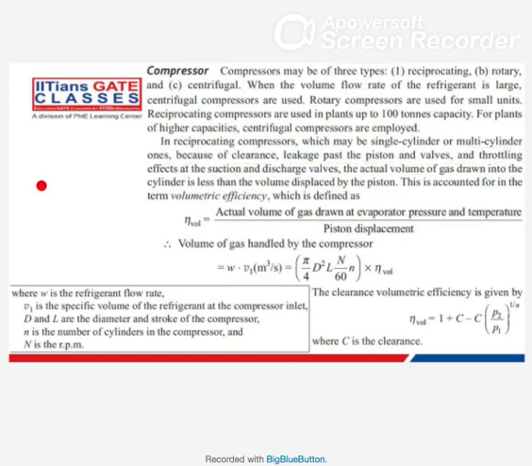Like in the reciprocating compressor, let's say this is your reciprocating part. Abhishek, you had this doubt, and one more is there, like for power extraction, in a 4 cycle engine we have power extraction in one stroke only. That I will add in the next class. I will add that part.